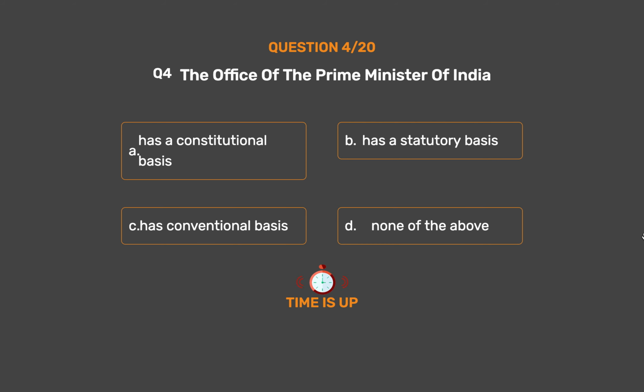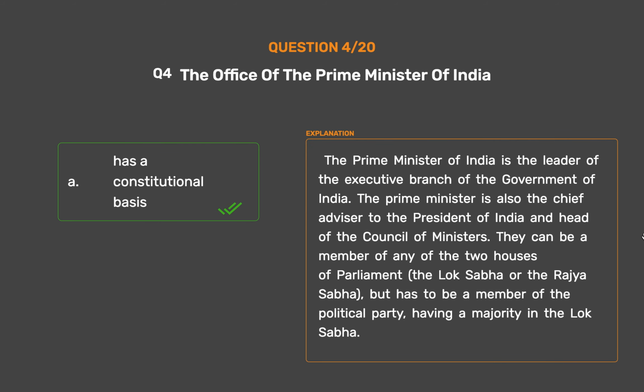The correct answer is Option A. Has a constitutional basis. The Prime Minister of India is the leader of the executive branch of the Government of India. The Prime Minister is also the chief advisor to the President of India and head of the Council of Ministers. They can be a member of any of the 2 houses of Parliament, the Lok Sabha or the Rajya Sabha, but has to be a member of the political party having a majority in the Lok Sabha.